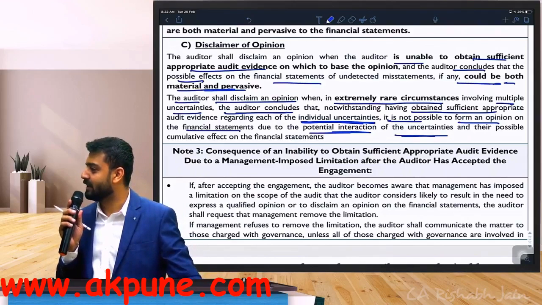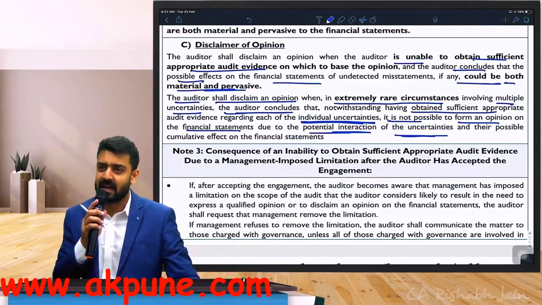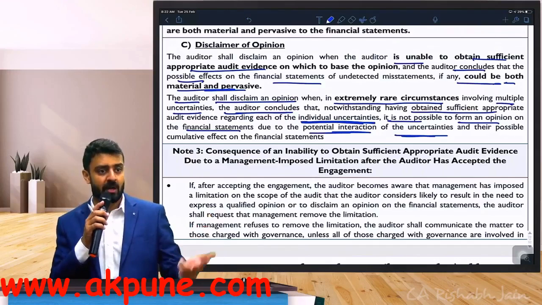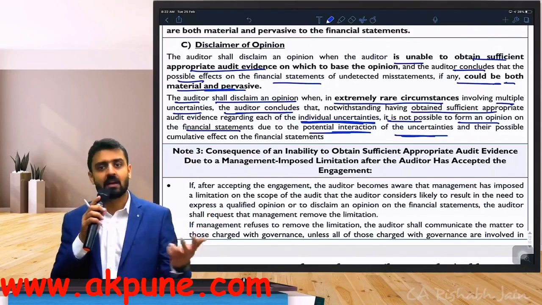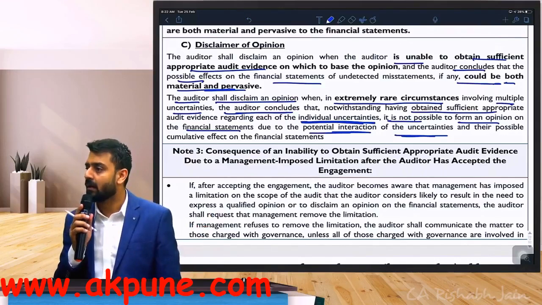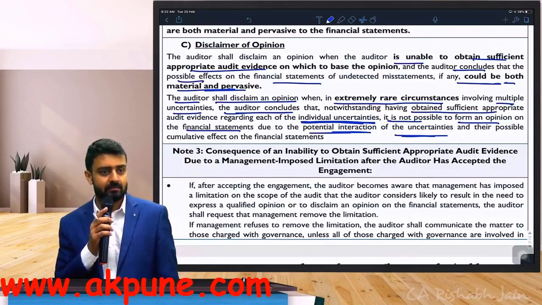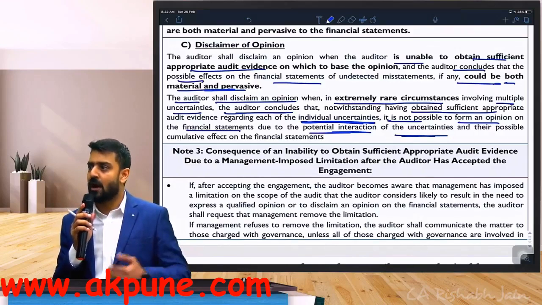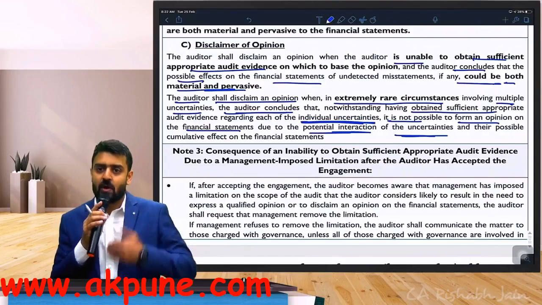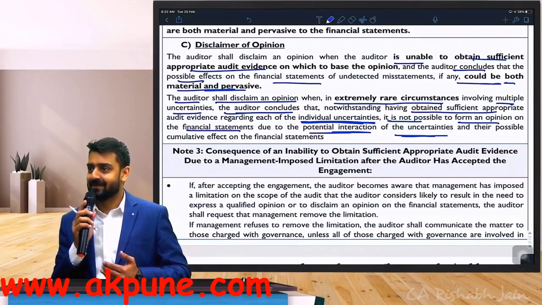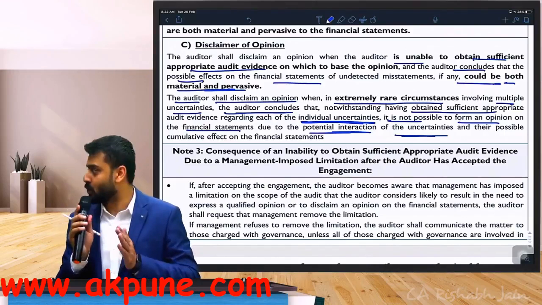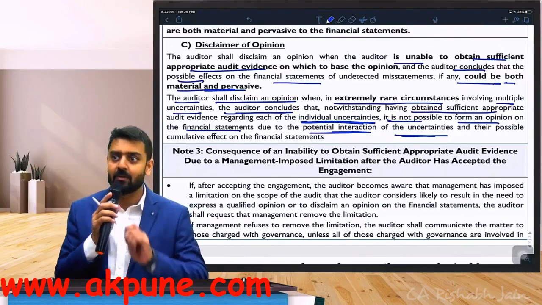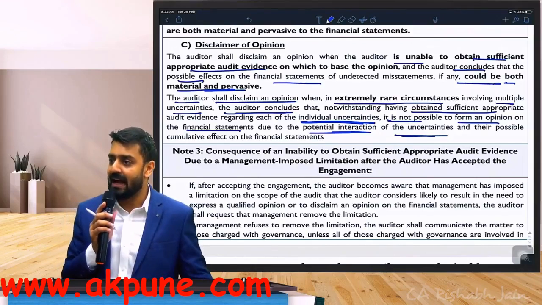Like last 1.5 years, the companies where people lost a lot of money. One is Idea, second is DHFL, third is Yes Bank. Where everything was so good till once upon a time, and suddenly overnight things started falling. In Yes Bank, what happened? One guy who started the company, Rana Kapoor. Do you know the guy Rana Kapoor? He's one of the founders of Yes Bank. It was found by the RBI that Rana Kapoor is trying to do window dressing, showing a better growth of Yes Bank in comparison to other private banks.